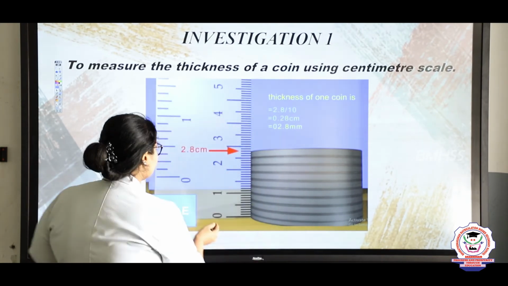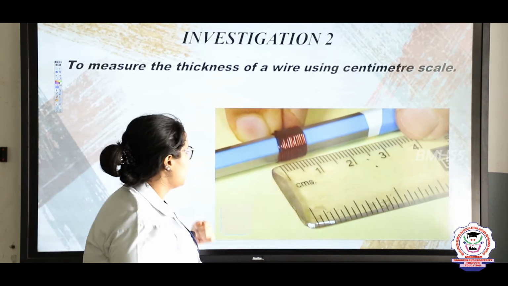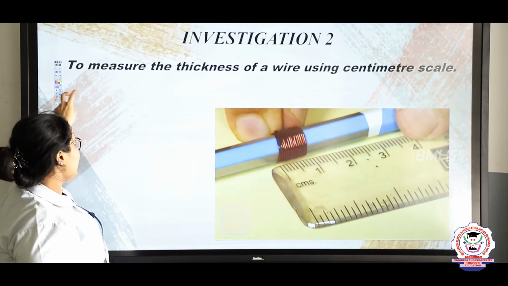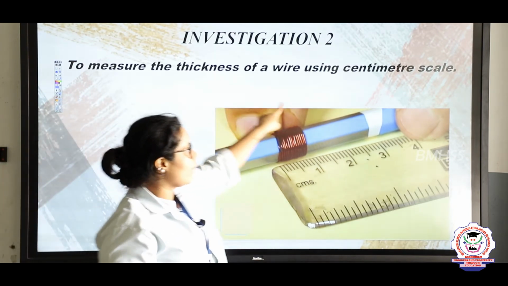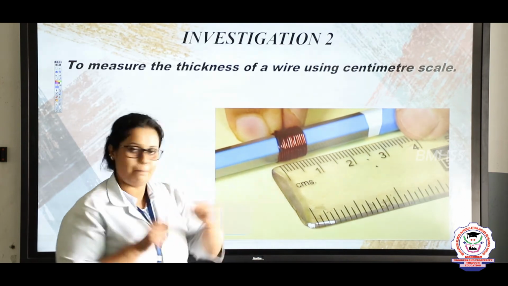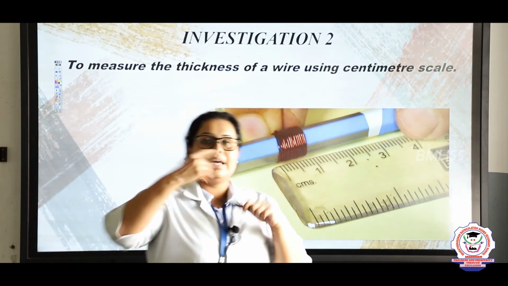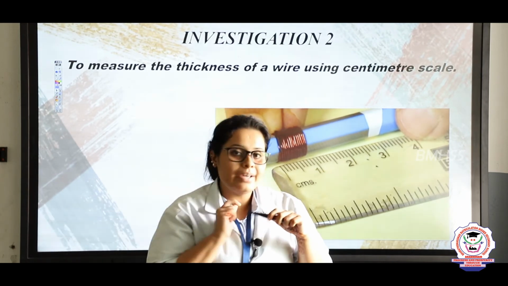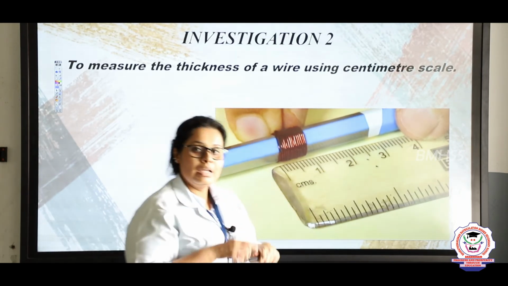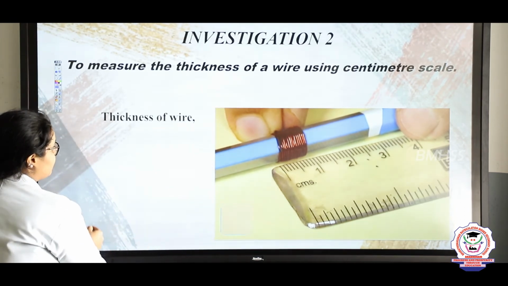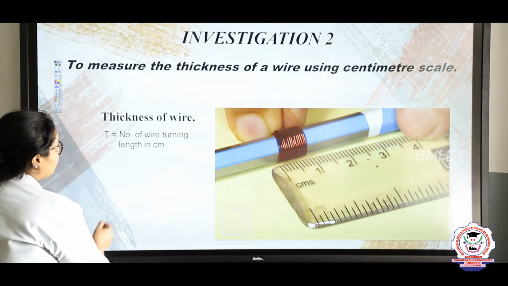So this way we can find the thickness of this particular coin. Second investigation. In the second investigation, you can see we have the aim as to measure the thickness of a wire using a centimeter scale. Now what they have done is, they have taken a pencil. To that pencil they have applied the coiling of the wire many times and they have kept it down. So here you can see the formula we are going to use.